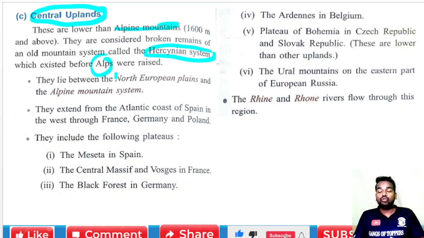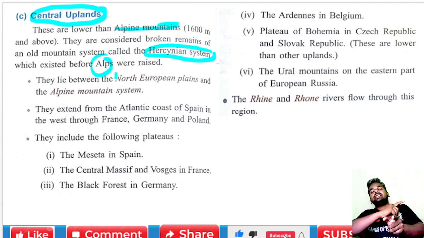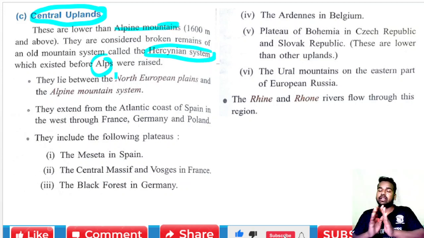So you have to understand what the central upland is. It is lower than the alpine mountain system, and it is a part of the old mountain system called the Hercynian system, and this Hercynian system already existed just before the Alps were raised.